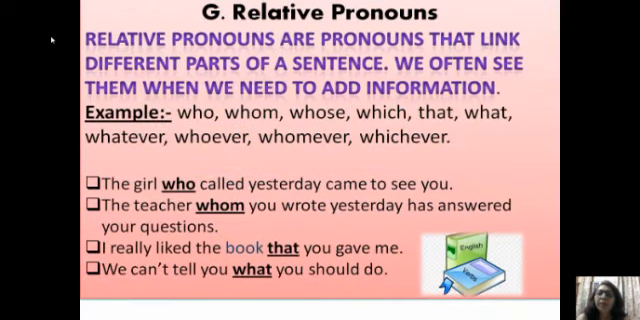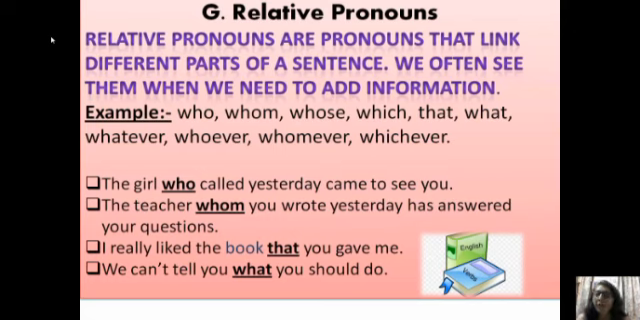Now, the next pronoun is relative pronouns. Relative pronouns are the pronouns that show relation. These pronouns link different parts of a sentence. We often see them when we need to add some more information. For example, who, whom, whose, which, that, what, whatever, whoever, whomever, whichever.